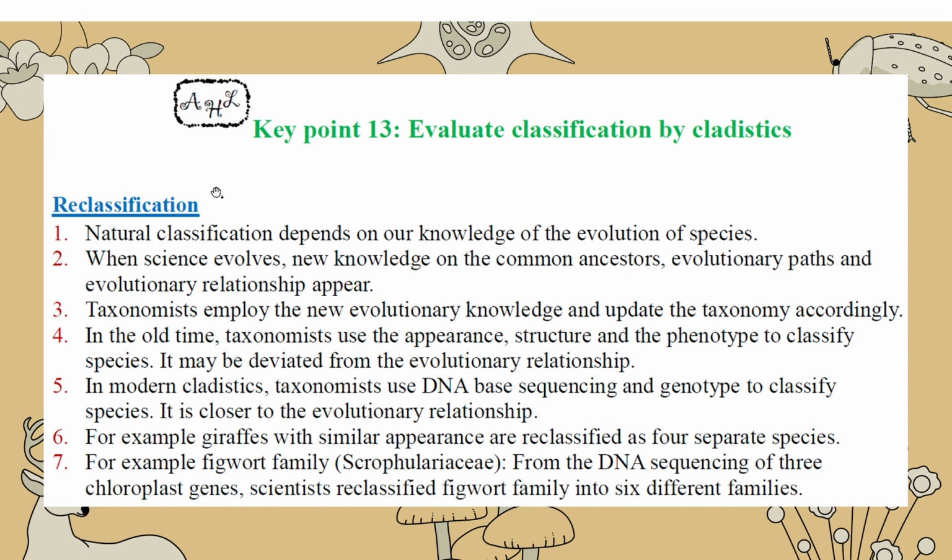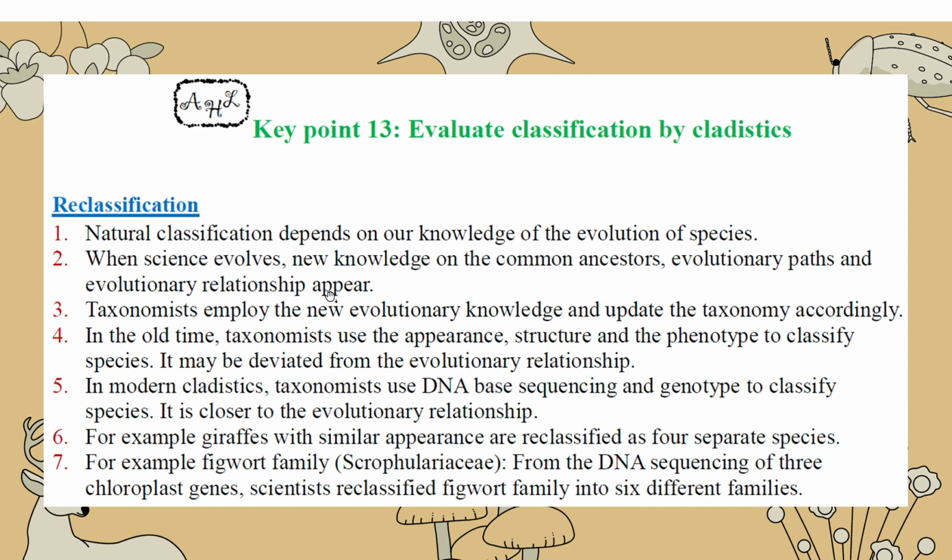And there's an evaluation and classification by cladistics. So we classify because we rely on evidence. When the theory evolves and we have more fossils coming out, new knowledge on the common ancestor, evolution path or evolution relationship, when this changes and we have more evidence, the cladogram can change.